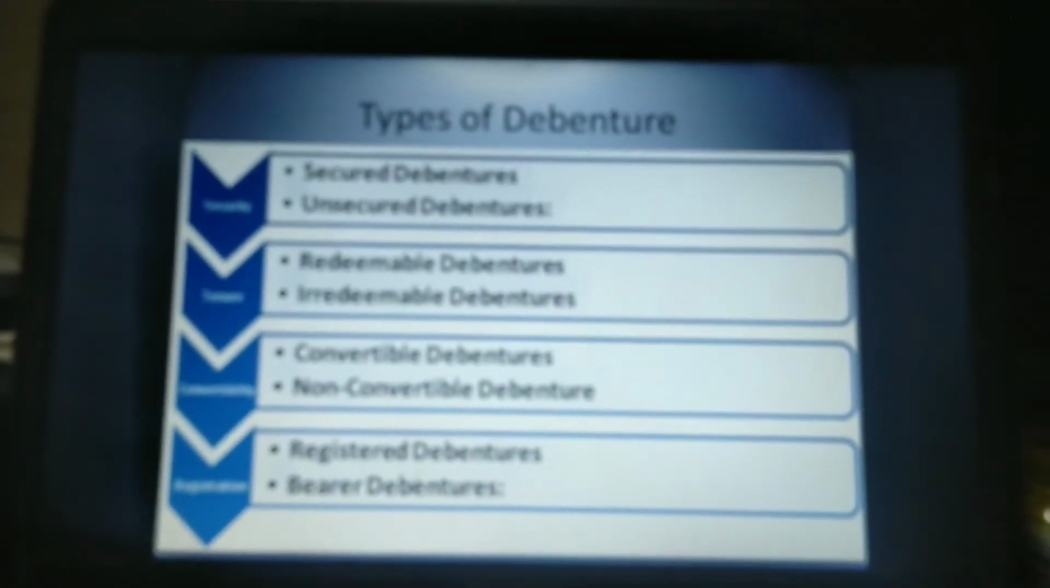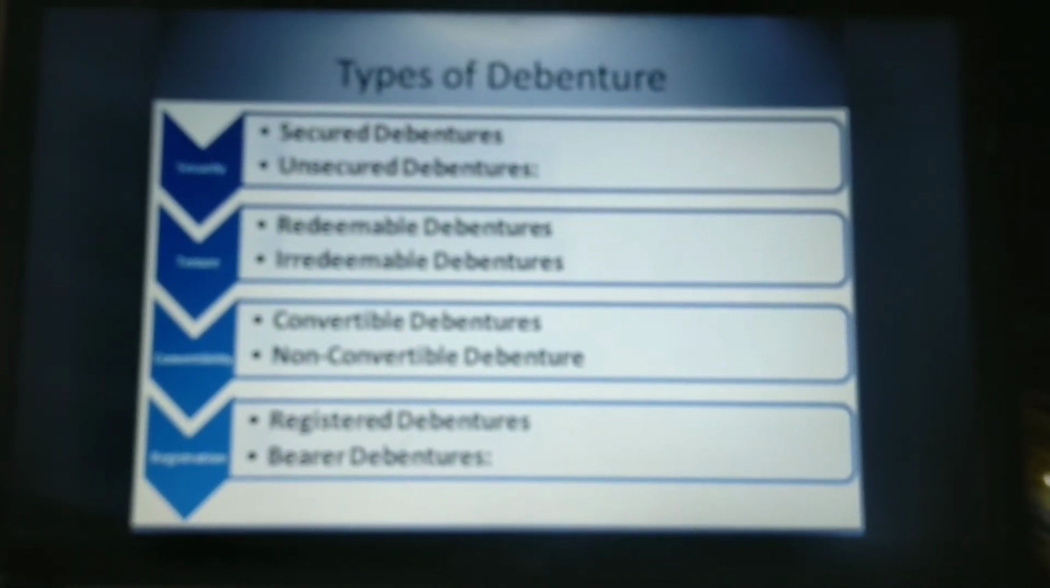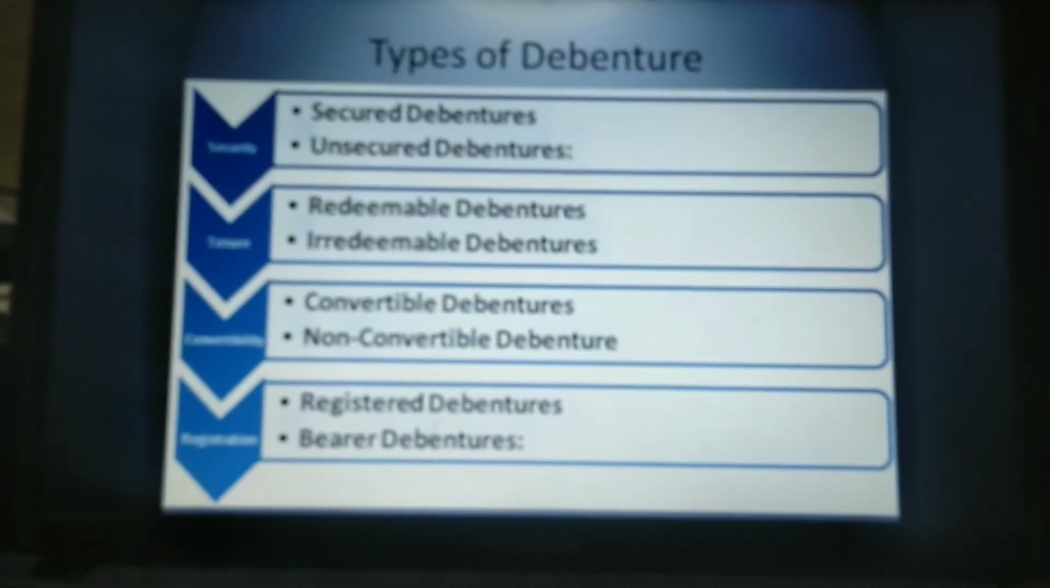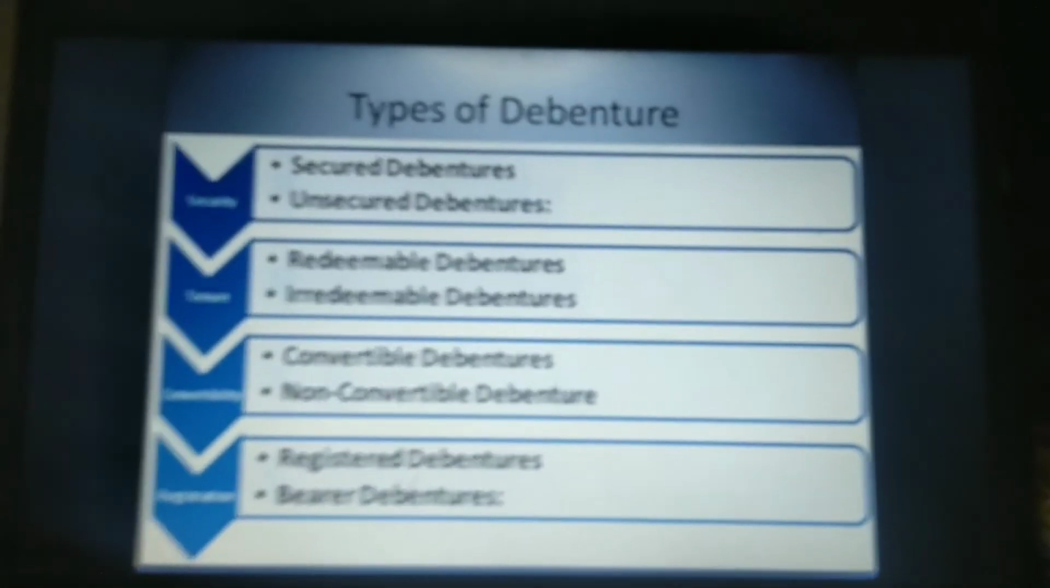Registered debentures and bearer debentures. If it is a registered debenture, the full details of the debenture holder will be registered in the documents of the company. So they lose the facility of negotiating or transferring the debenture certificate to others. They have to return their debenture certificates to the company; they cannot transfer or sell the debentures to others. If it is a bearer debenture, it will be treated as a negotiable instrument, so the debenture holder can transfer it to others at his own wish.